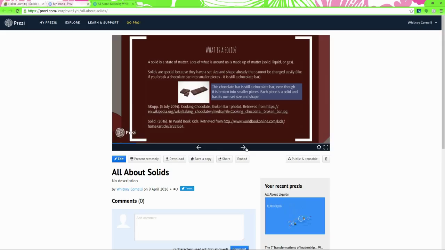Let's look at this picture. This chocolate bar is still a chocolate bar, even though it is broken into smaller pieces. Each piece is a solid and has its own set size and shape.